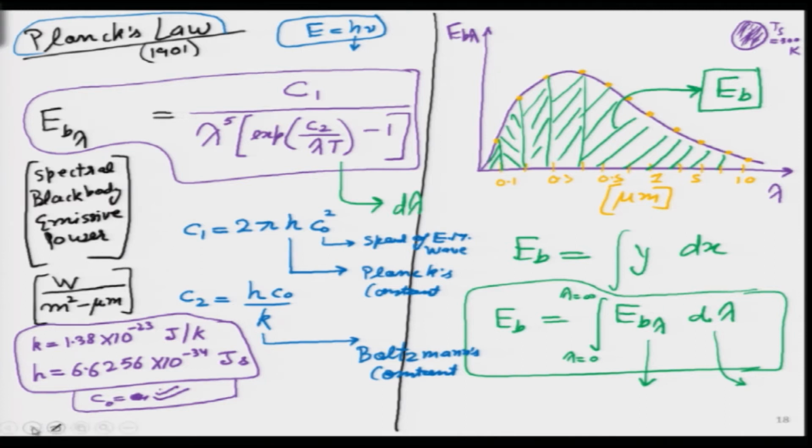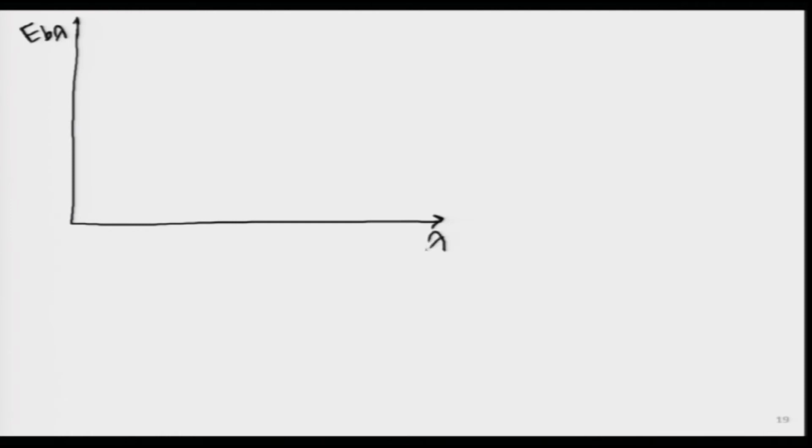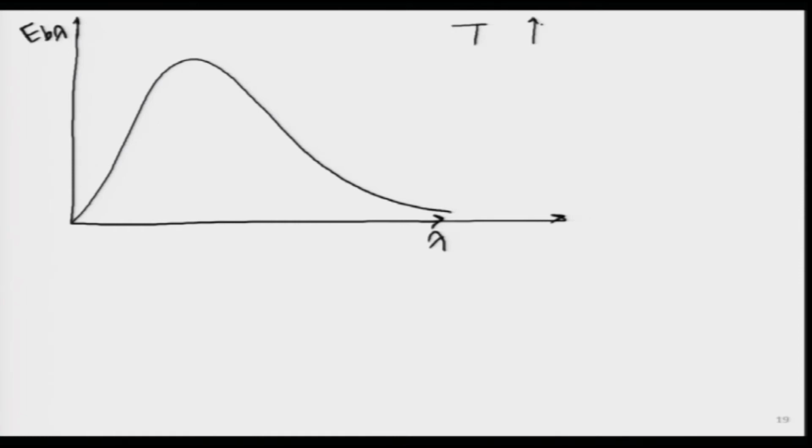Now, let us go to a fresh slide, okay, and try and see what Planck law actually gives us. So, we have figured out one thing, that Planck law is giving more information than the Stefan-Boltzmann law, because it is giving us the whole spectrum of the power. And now, let us see if we increase the temperature of a particular body. This whole spectrum is at a particular temperature T1. What happens if I double that temperature? I make it T2, where T2 is greater than T1, double.